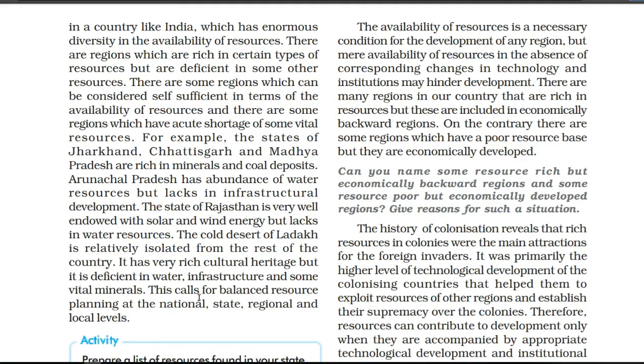So, to maintain the balance of these natural resources, resource planning is very important, and it should be at the national level, state level, regional as well as local levels, because throughout the nation, the state, the region, and the local areas, we find natural resources.